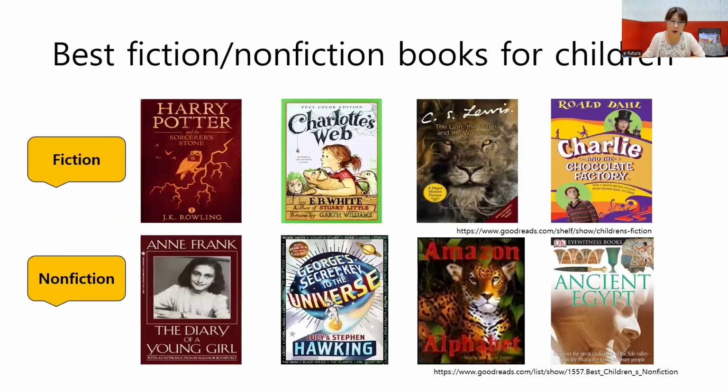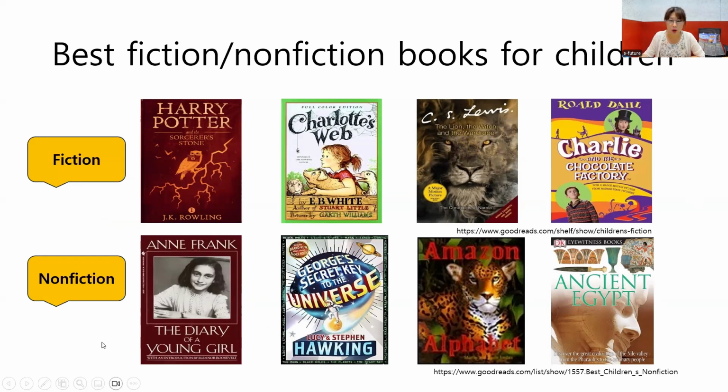I did some web search and found these best sellers, best fiction and nonfiction books for children. This is from the Goodreads website. The most popular fiction is, of course, Harry Potter. These are all very well-known titles like Charlotte's Web, The Lion, the Witch, and the Wardrobe, Charlie and the Chocolate Factory.